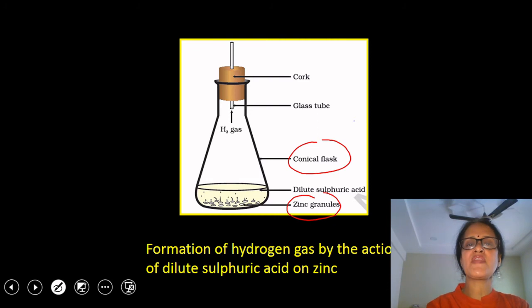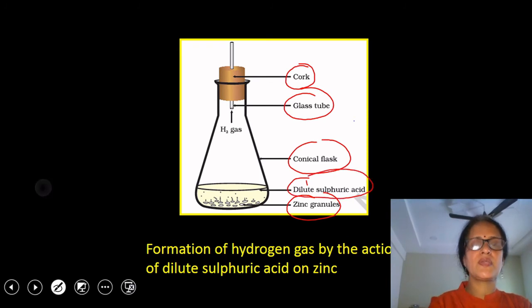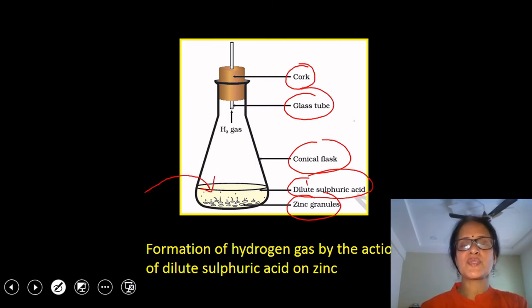Mouth of this conical flask is closed with the help of a cork. Cork is having a hole in which a hollow glass tube is fitted. In this conical flask we have added dilute sulfuric acid. We will see the bubbles of colorless, odorless gas around zinc granules. This evolved gas burns with a pop sound, so it means the evolved gas is hydrogen.